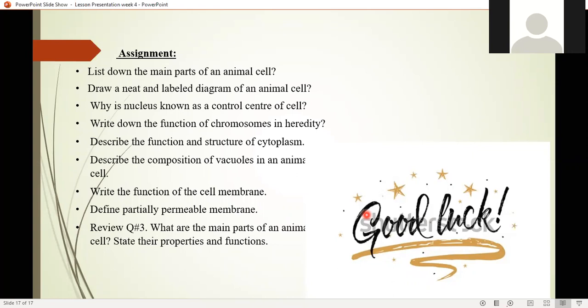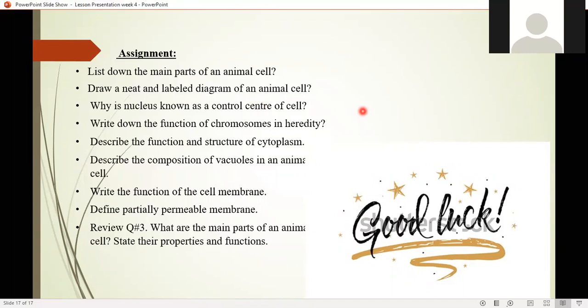So you have to list the main parts of the animal cell. We already listed them down. So draw a neat and labeled diagram of the animal cell. I hope you have already drawn the diagram of the animal cell. If you didn't draw it yet, just draw it. Then, why is the nucleus known as the control center of the cell? I told you, because all the chemical reactions are controlled by the nucleus.